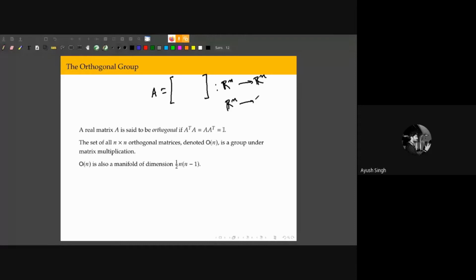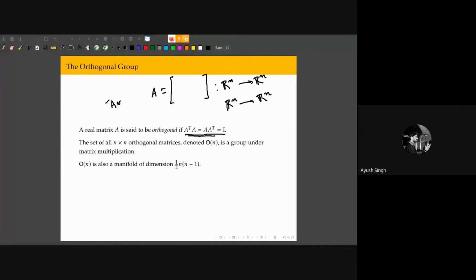Now there's a class of these matrices which are called orthogonal matrices, which satisfy this property. So the transpose of that matrix is actually its inverse. Now, what's interesting about these matrices is that if my matrix A acts on a vector, then the norm of the vector that we get from that action is preserved.